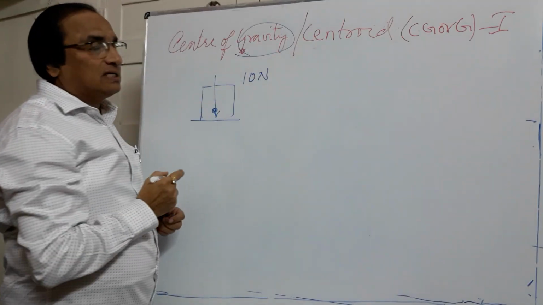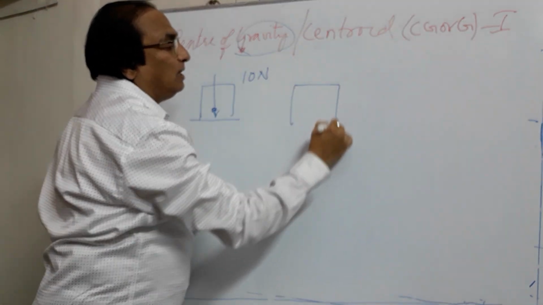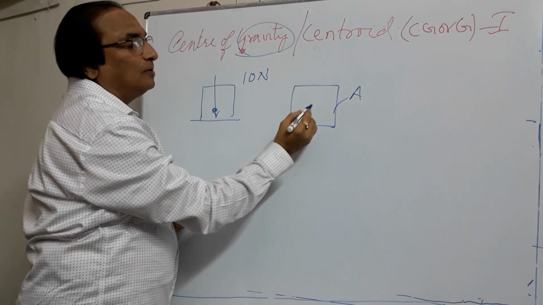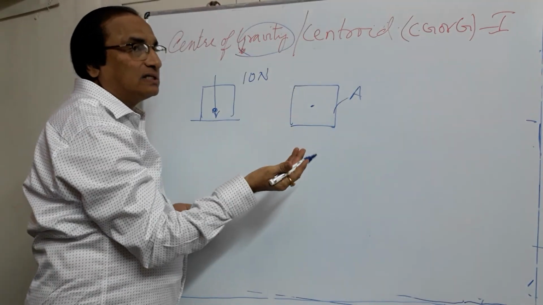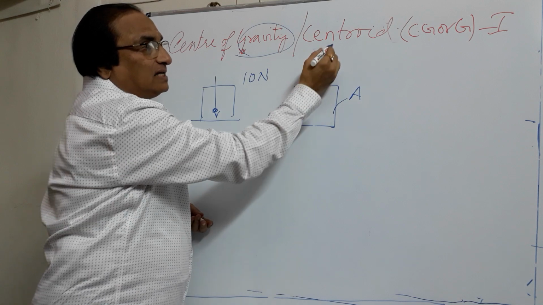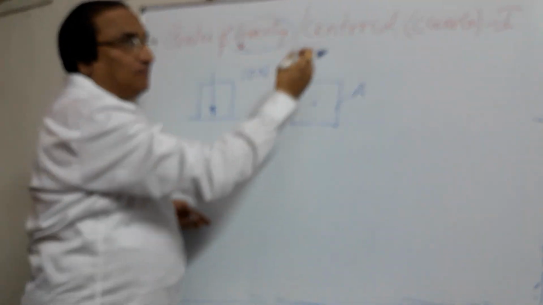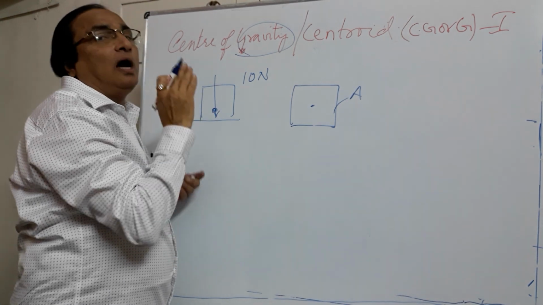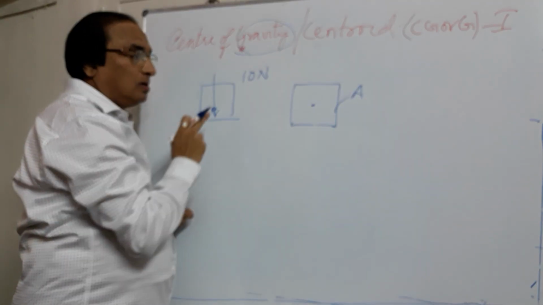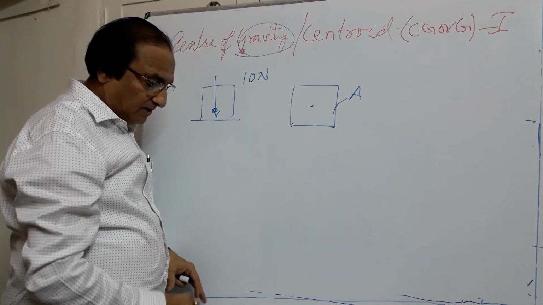An analogous term to that is a centroid. We are using the term centroid here. So centroid means, suppose there is a body which has an area A, I'll have to represent that area about a point. So when we talk in terms of weight, weight is gravity, it is center of gravity. And when we talk in terms of area, we call it a centroid. Center of gravity and centroid are both the same point. I can call center of gravity as centroid, but I cannot call centroid as a center of gravity. So this is the definition of center of gravity or centroid.